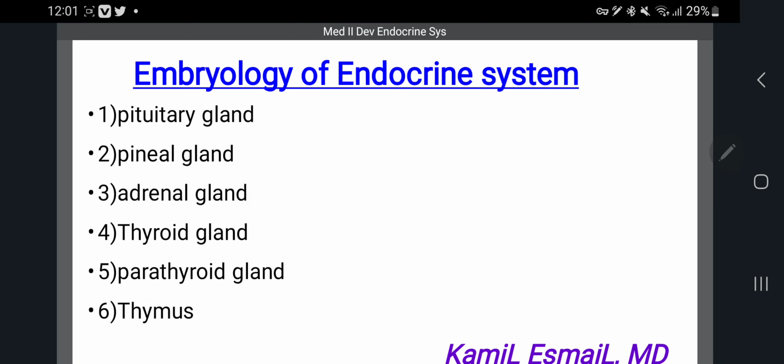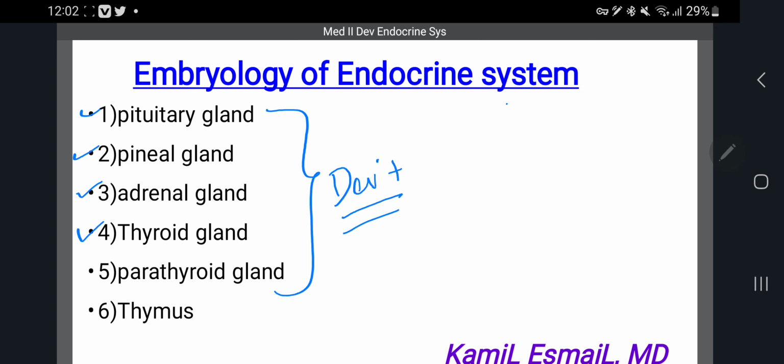Today we will discuss the embryology of the endocrine system. In the endocrine system we will have six main types. The six main types we will discuss include the pituitary gland, the pineal glands, adrenal glands, and thyroid glands, how they develop, and the development of each and every one of these.